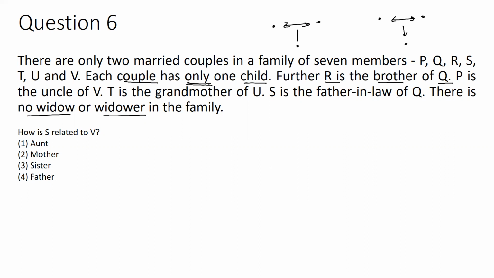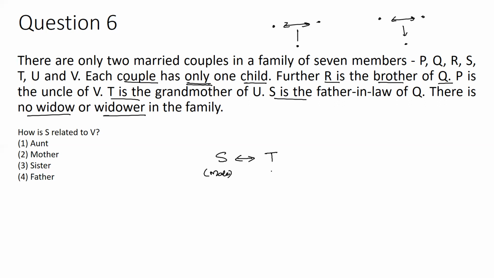S is the father-in-law of Q. So I can think of something like this. S is married to T. S is the father-in-law of Q. So I can consider S is male.